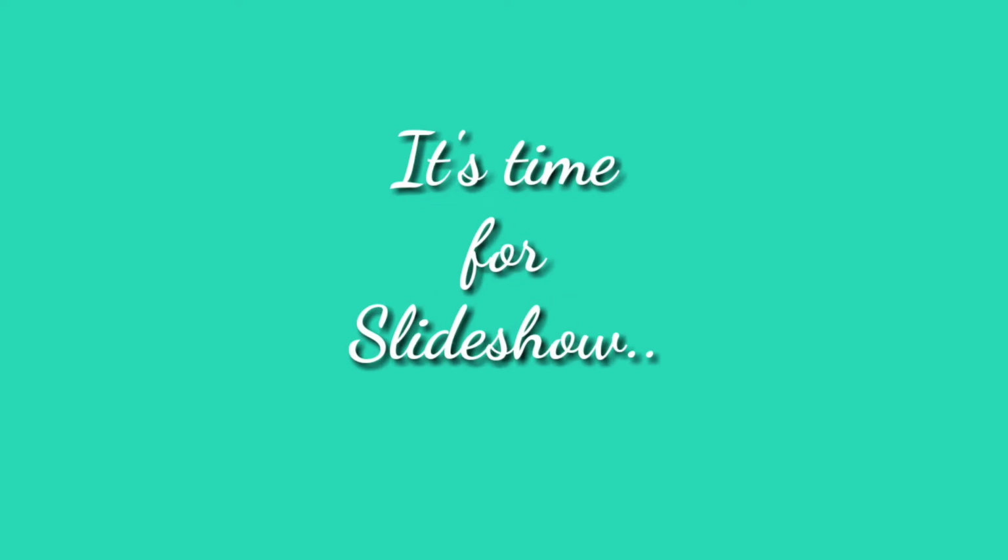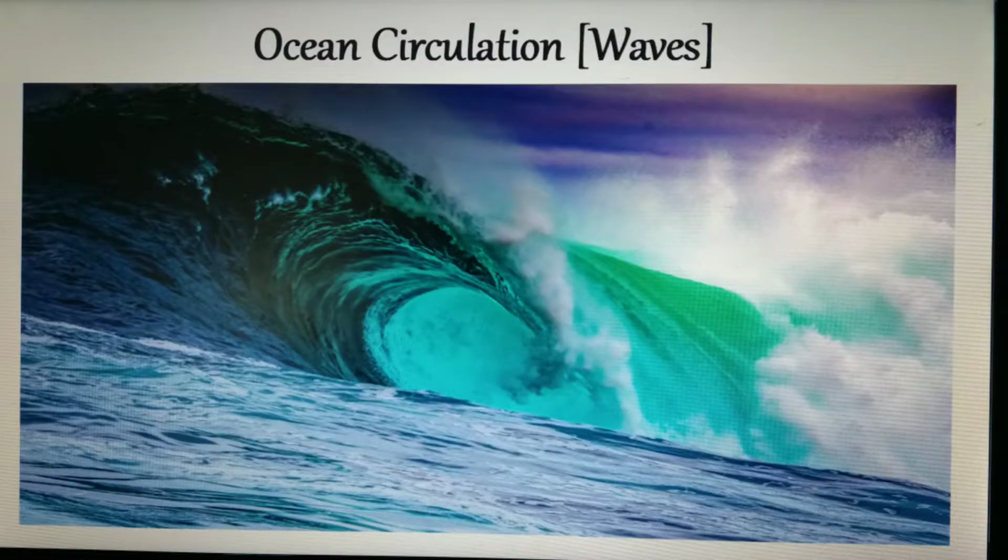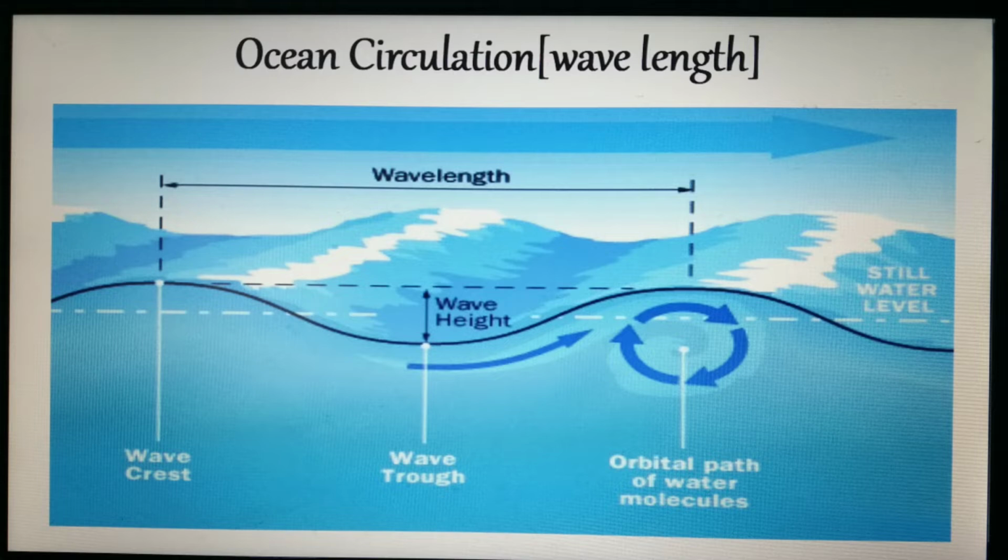Children, I would like to show you some slides about this. Children, here see the slide, ocean circulation and waves. You can see the waves here, right? And next, by seeing itself you can identify what is crest, what is trough, and the orbital path of water molecules, right?